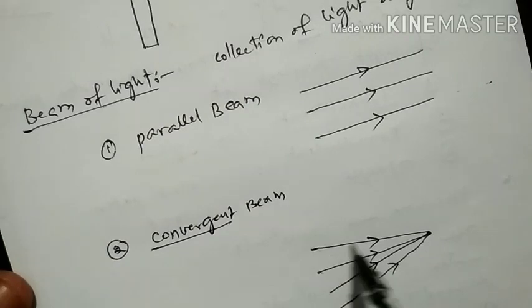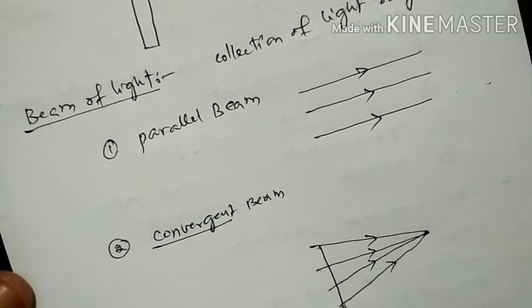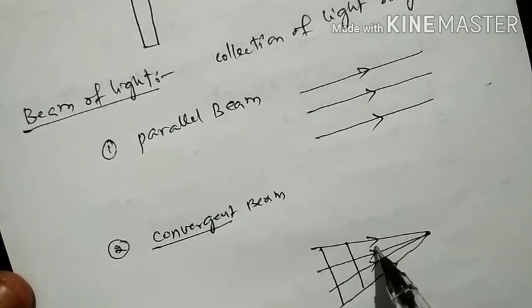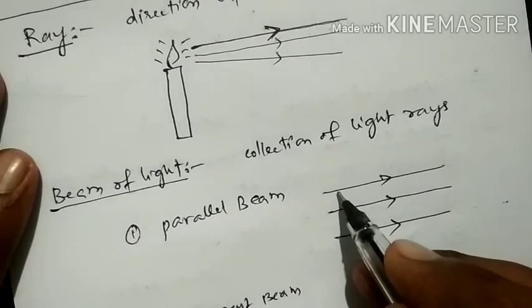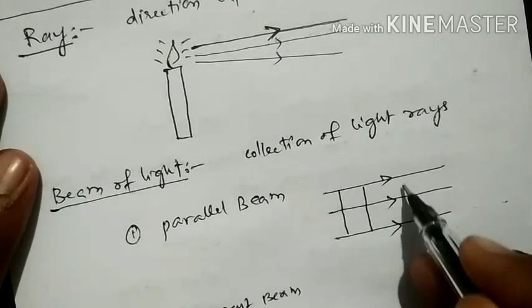Suppose in the direction of the light rays, if you start from one point and move in the direction of the light rays, the width of the beam is decreasing or reducing, converging to a point. We call it a convergent beam. If in the direction of the light rays, the width of the beam remains the same, it is a parallel beam.